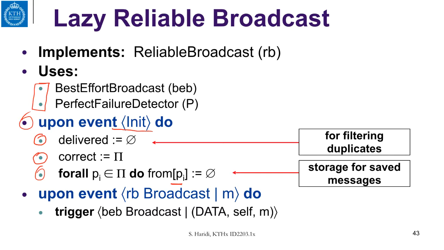So now, when the broadcast component gets a broadcast request, a broadcast event here, then it just triggers a best effort broadcast with a triple tagged by data. It includes its identity, self, that means the identity of that process. So if this process is Pi, self will be Pi, and that is the message.